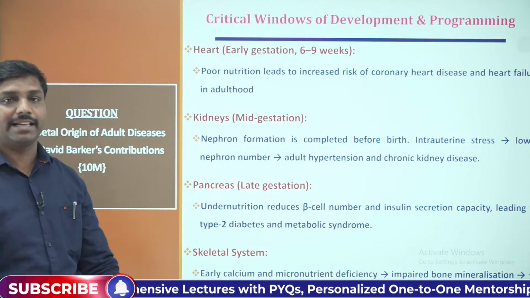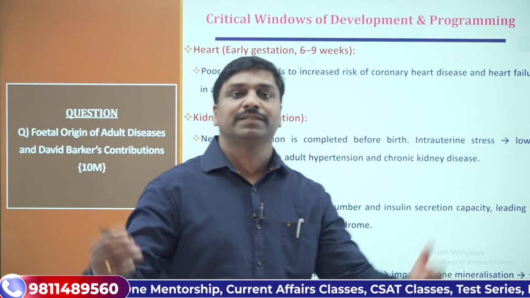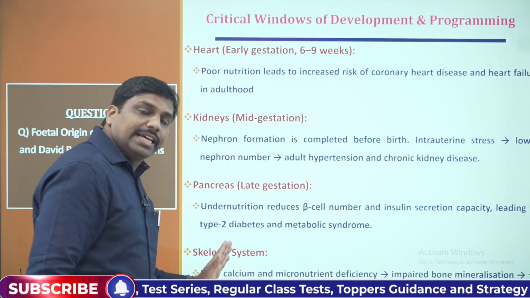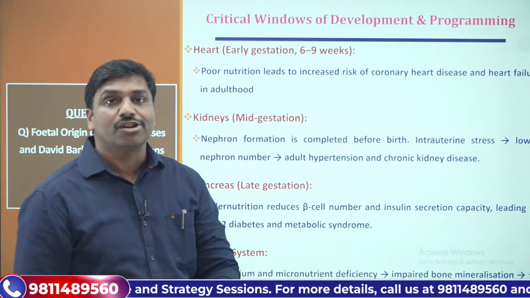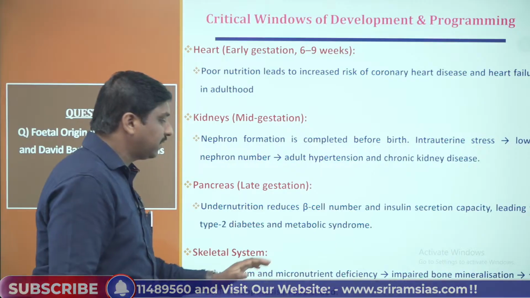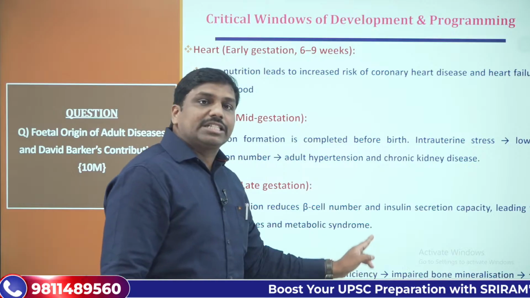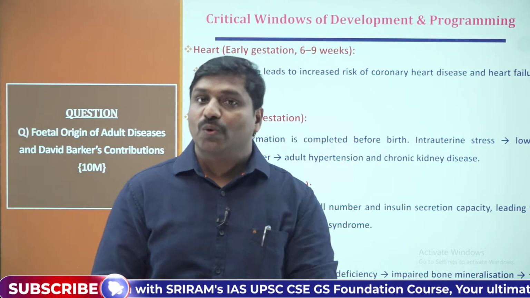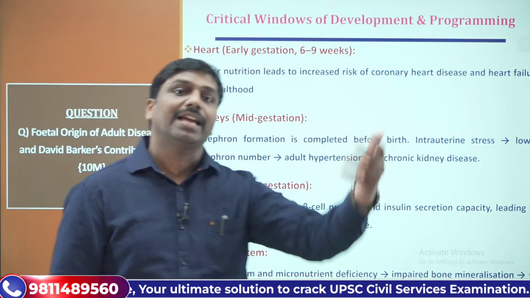Now look at the next thing. If you look at the skeletal system, what happens? The skeletal system develops from the second trimester onwards. If there are issues with calcium and micronutrient deficiency, such as calcium, iron, and vitamin B12, then it leads to impaired bone mineralization. Due to this, the risk of osteoporosis in adulthood may surface.